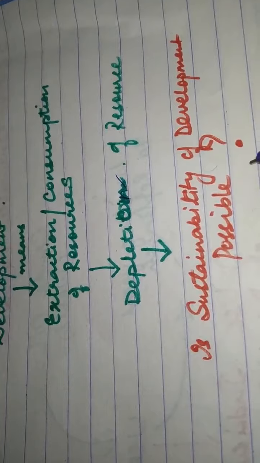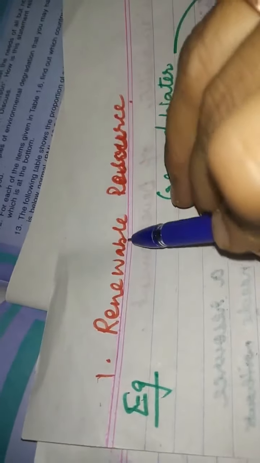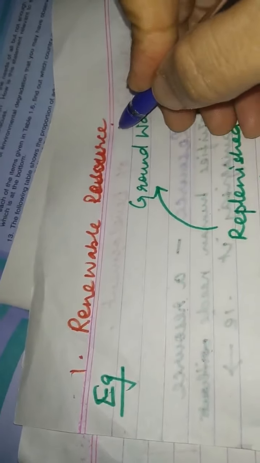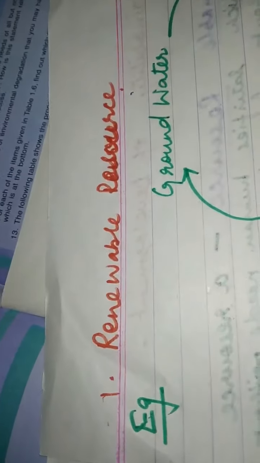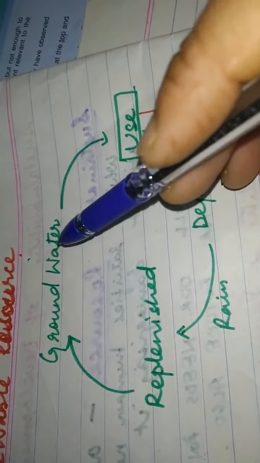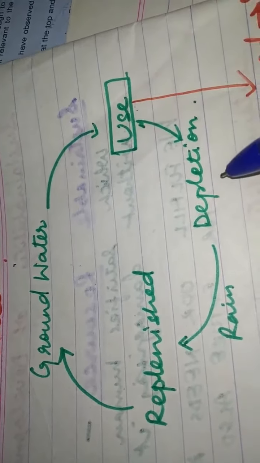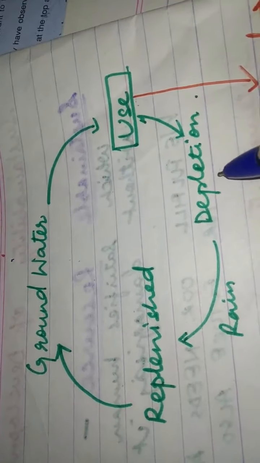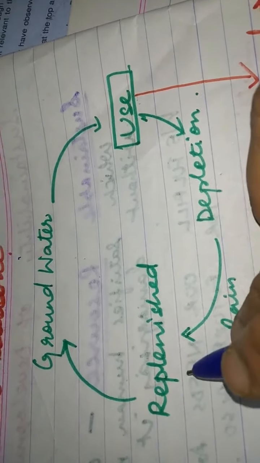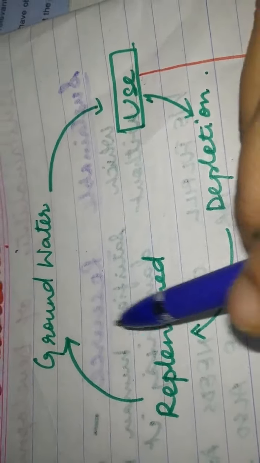So we are going to look at two examples to find out the answer for this. Which are the two examples? The first one is renewable resource. As we know, renewable resource is one which can be renewed again. For example, groundwater. If we use it, there is a depletion of that groundwater, and with the rains it is again replenished back to the ground. So this way the groundwater is renewed.